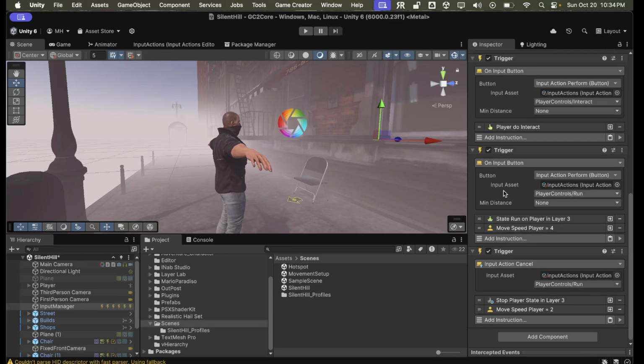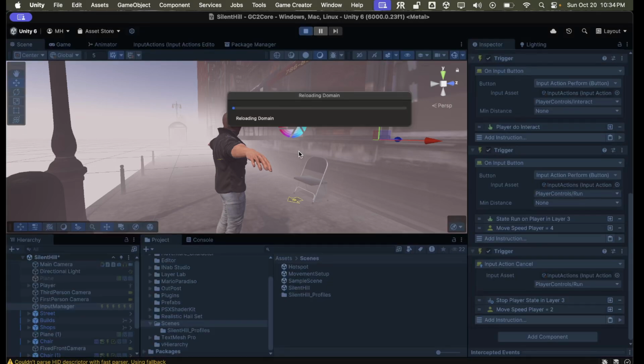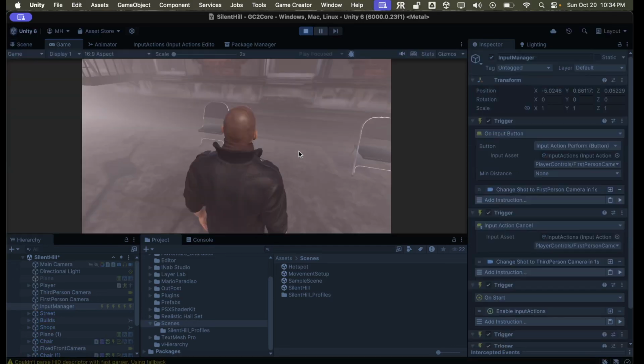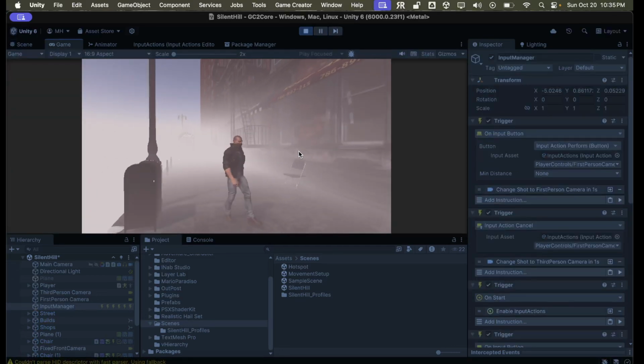And I also did the same thing with the run controls, where I have input action perform run. That one is on my controller, it's the Y button, but it's the leftmost button of the 4 buttons on the PlayStation controller, PS1 controller. And so input action cancel. While you're holding it down, you're running, and when you release it, you stop running. That's how Silent Hill did it with the run button. They had a separate button. They were using one of the four face buttons for running.